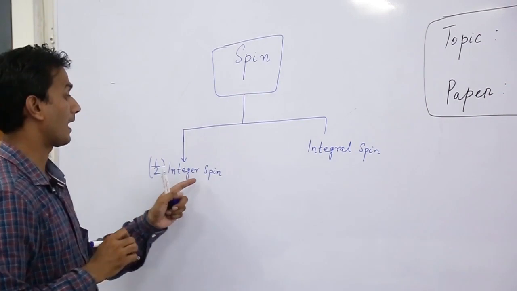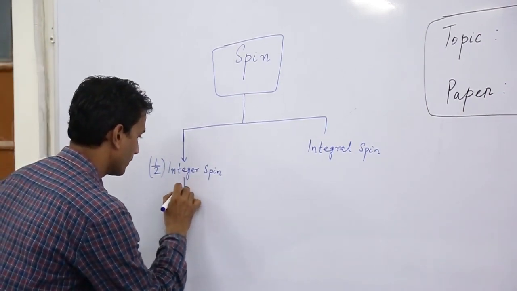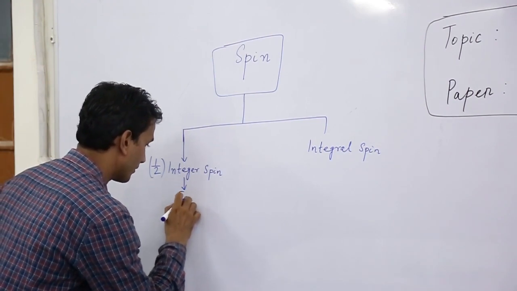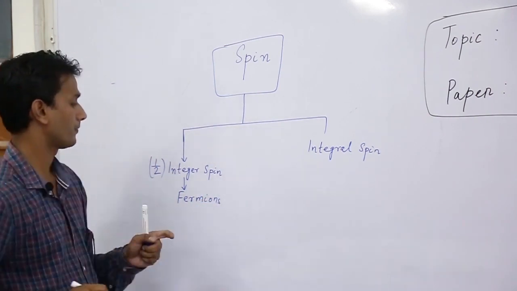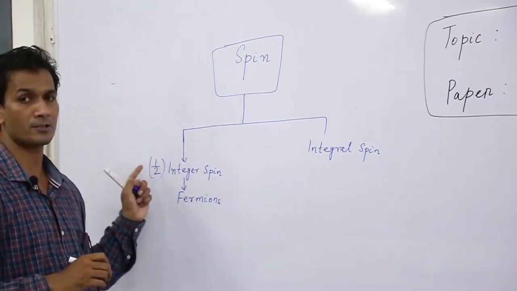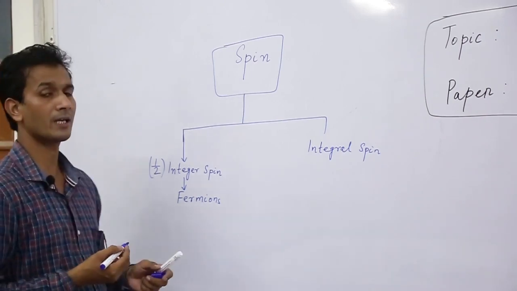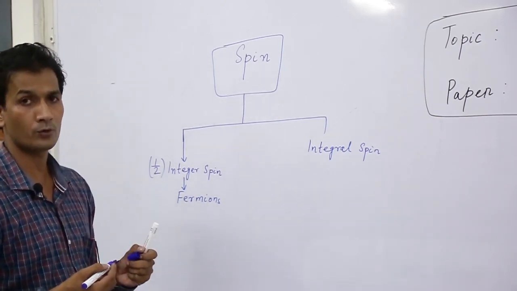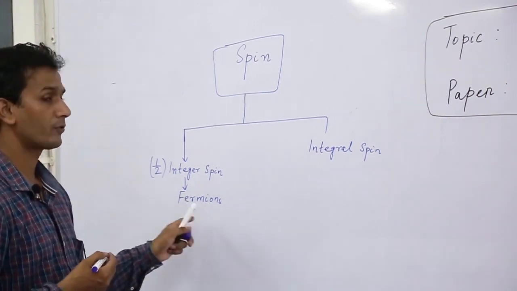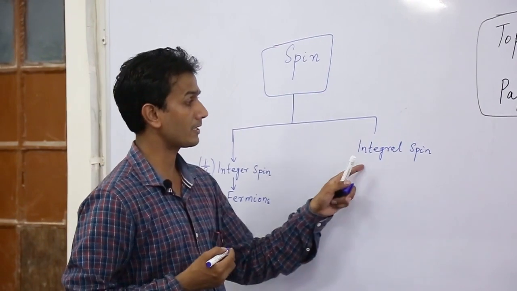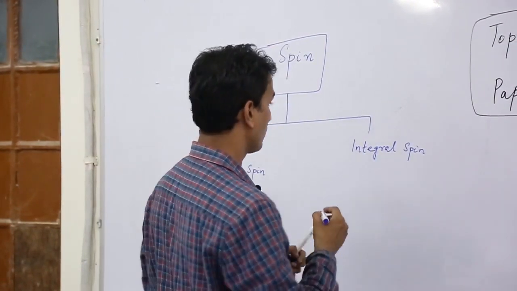The particles having half integer spin are called as fermions. So here the spin can be half, 3/2, 5/2, 7/2, etc. So these are all fermions. Similarly, the particles having integral spin or integer spin are called as bosons.